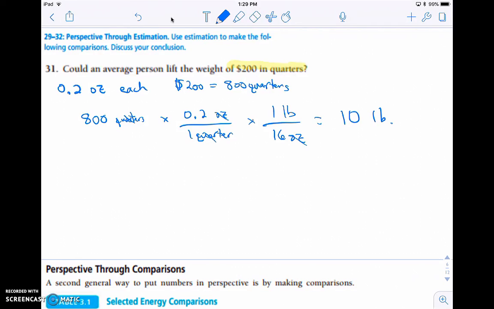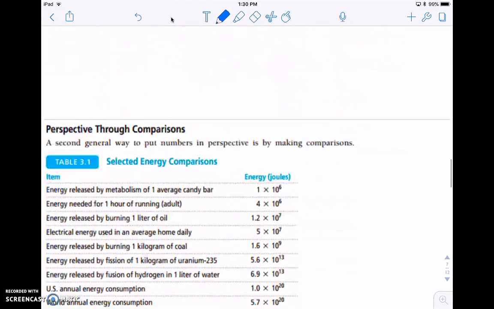And now that puts it in perspective. Could an average person lift 10 pounds? Yes, I think that's very plausible, that the average person would be able to pick up 10 pounds. So yes, in this case, this does seem plausible. But again, when we change the perspective from number of quarters to pounds, we're able to make a much more knowledgeable conclusion with that statement.